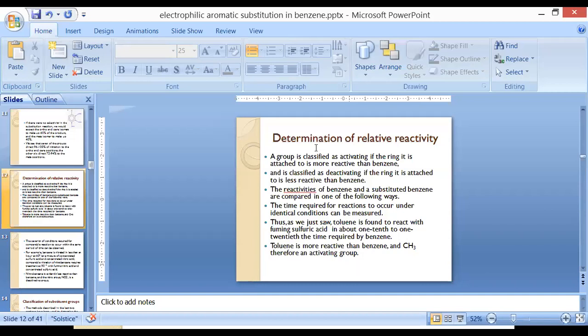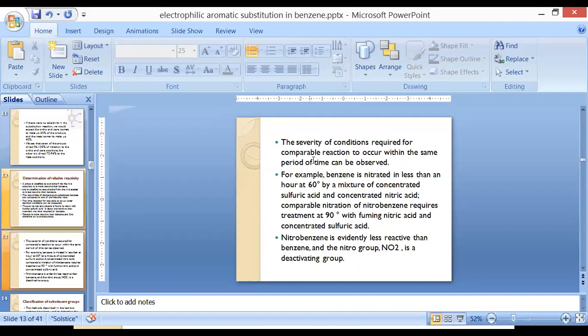Now the second point of comparison is the severity of the conditions required for the comparative reactions to occur in the same period of time. The first comparison we did was on the kinetics, and which type of reaction conditions we are providing. Now the second is the time required for the reaction, whether toluene will require less time as compared to benzene. This we are going to compare.